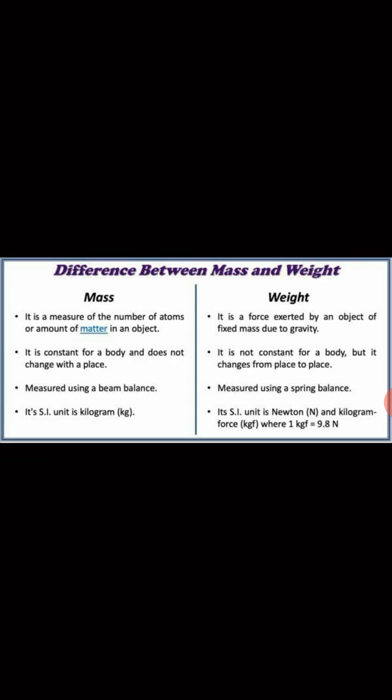If we talk about the SI units of mass and weight, what is SI? SI is the International System of Units. Usually mass is taken in kgs. That means if we are taking, let's say, sugar, we say that we want 5 kg sugar. What is sugar? Sugar is nothing but matter, particles. So the mass of any object, which we take by a measuring scale or a beam balance, is taken in kilograms, because it's just the number of atoms or the matter present in that object.